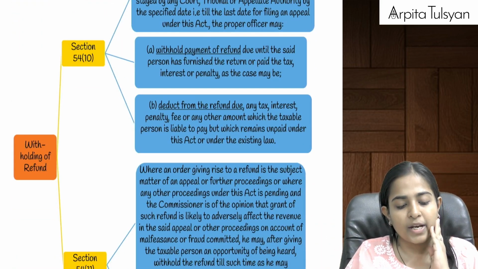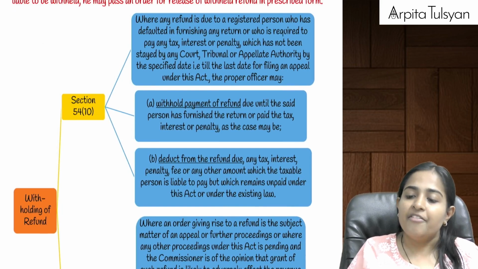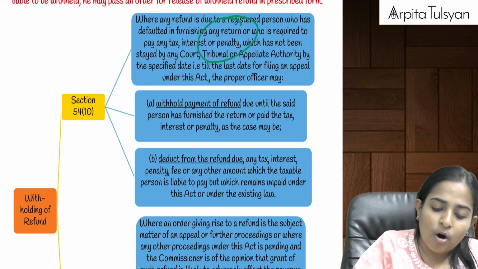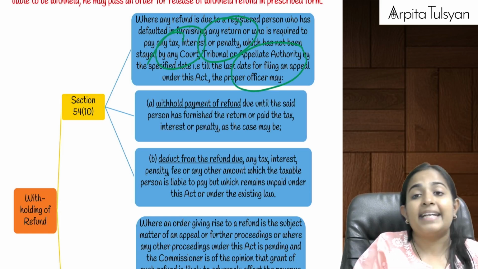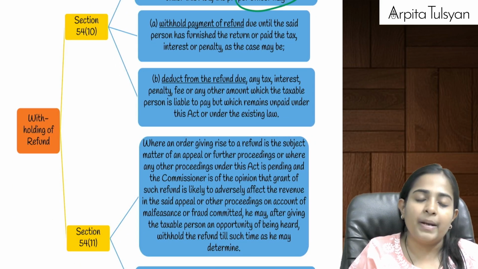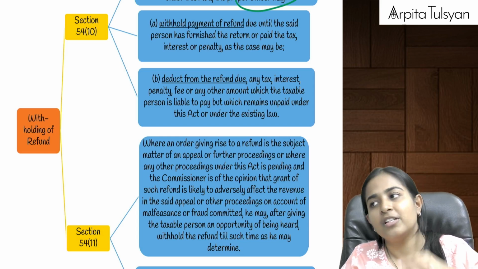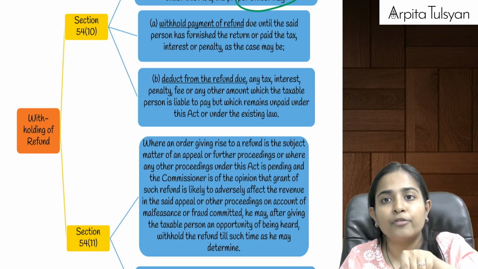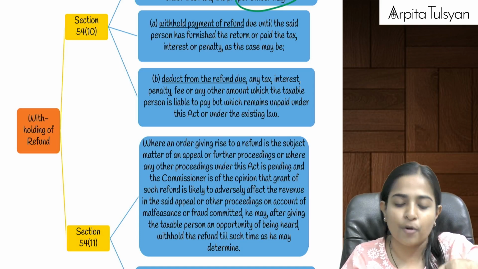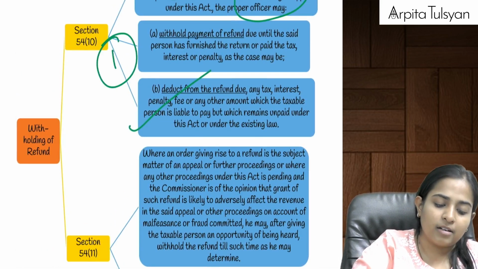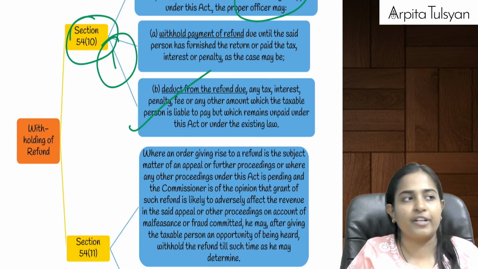Okay, what are the two cases in which your refund can be withheld? Suppose you have not filed the returns, or you have not paid the taxes to the government. Then in such cases it will withhold your payment of refund till the time you file the returns or till the time you make the payment of the taxes. If you don't make the payment of the taxes, then those payments can be adjusted from your outstanding refund, right? That is one case when your refund can be withheld under section 54(10).